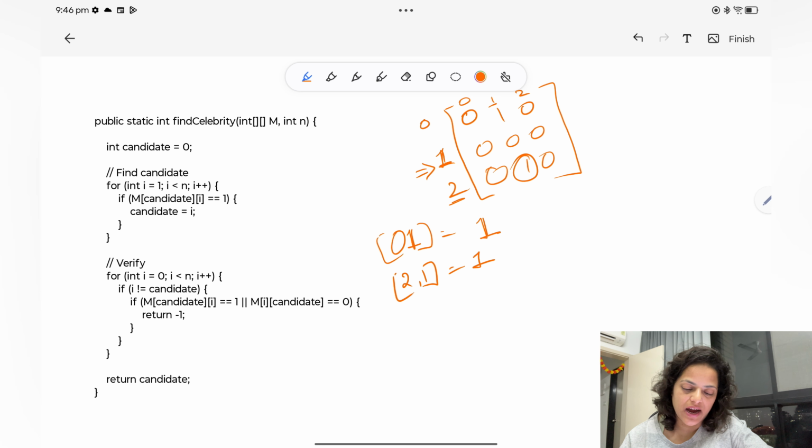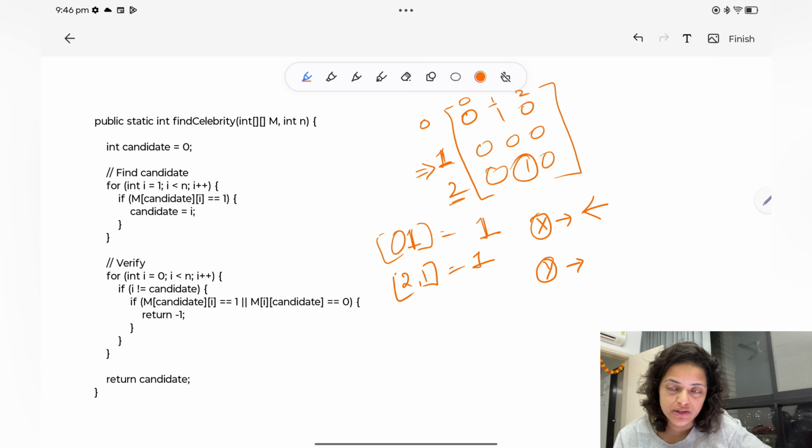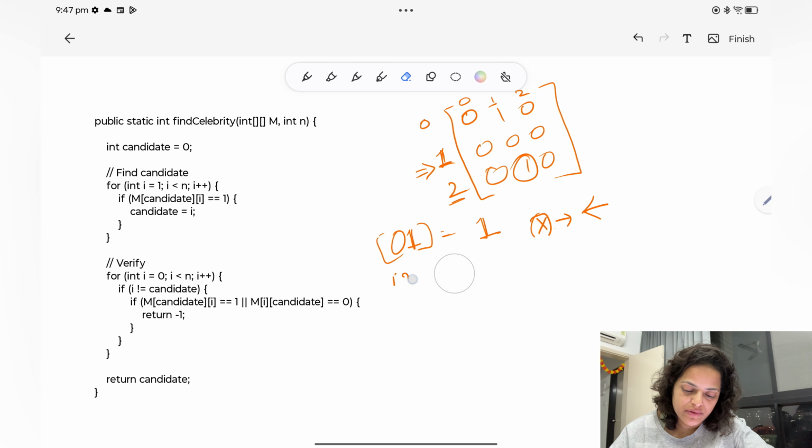Because I told you that a celebrity X knows no one, but everybody knows X. If there were two celebrities X and Y, then X doesn't know Y and Y doesn't know X. Then how could everybody know X or everybody know Y? There would always be one person who doesn't know the celebrity, either X or Y. Now let's see how we will solve it.